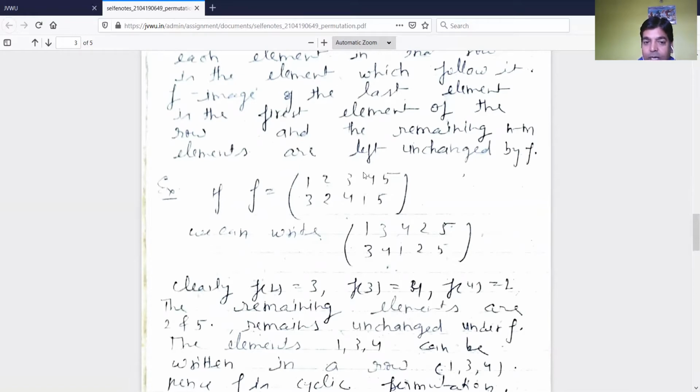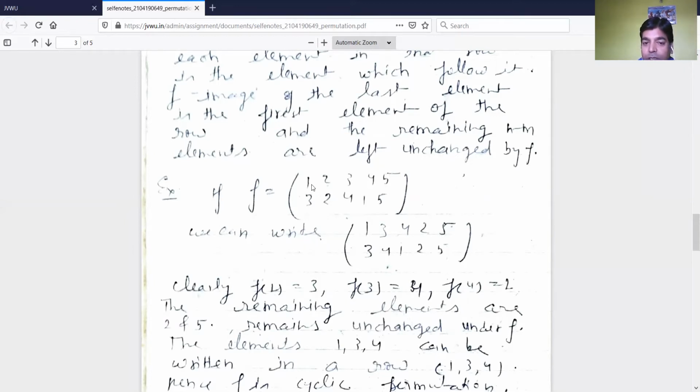Then F is a permutation of 5 symbols. Now here we notice this permutation can be rearranged like this.